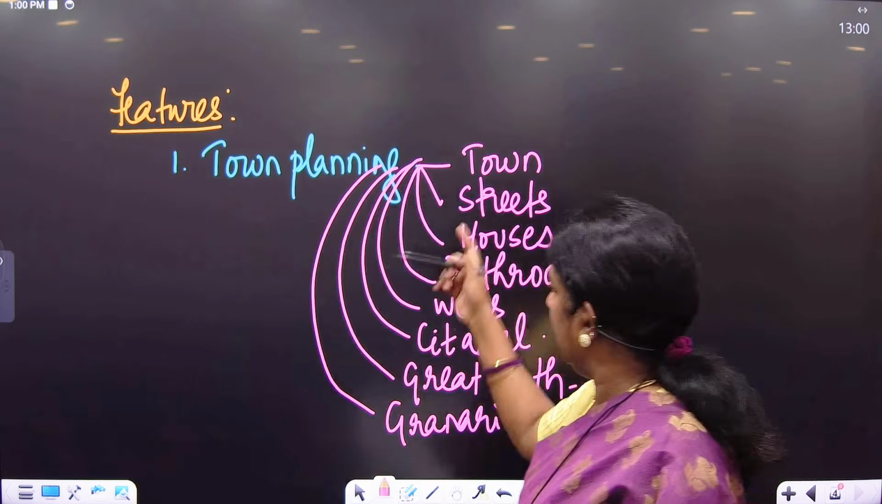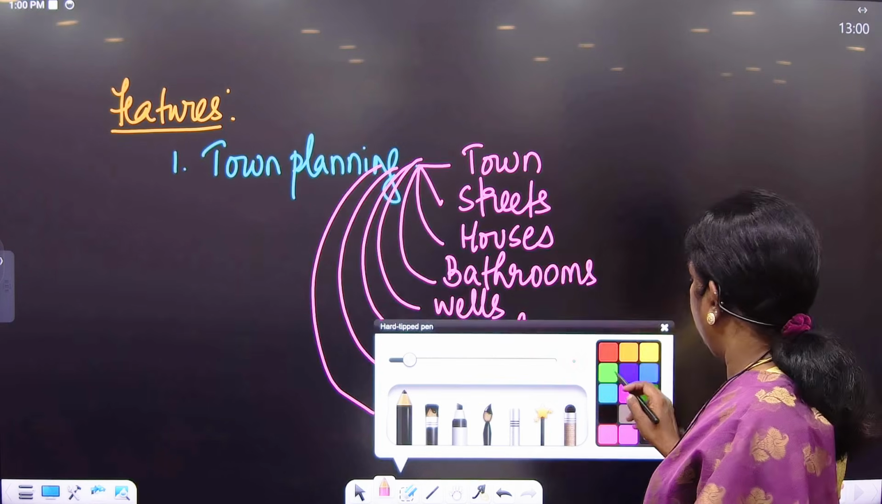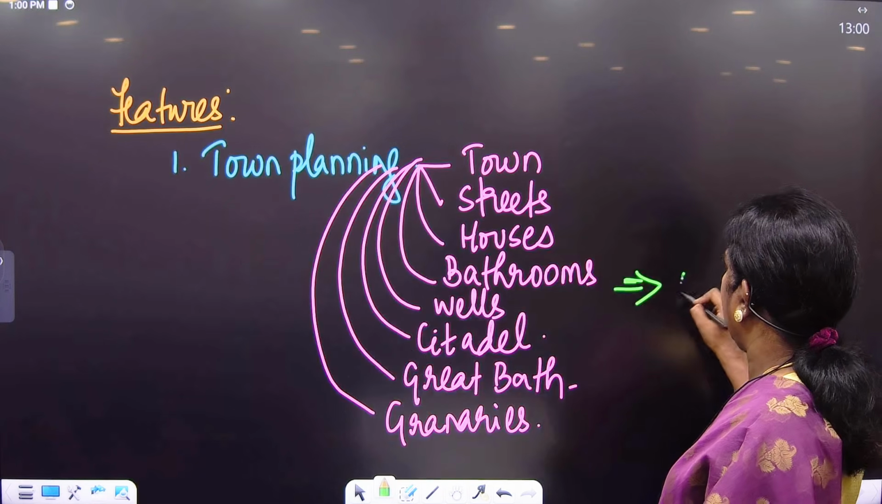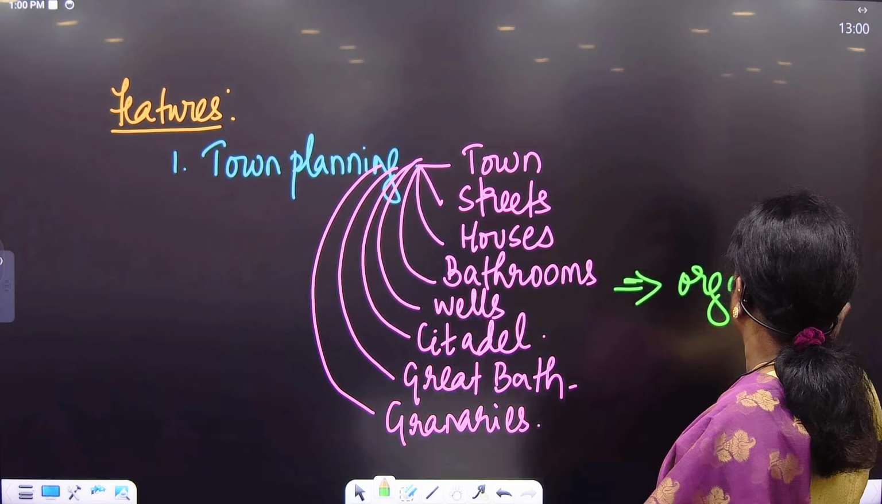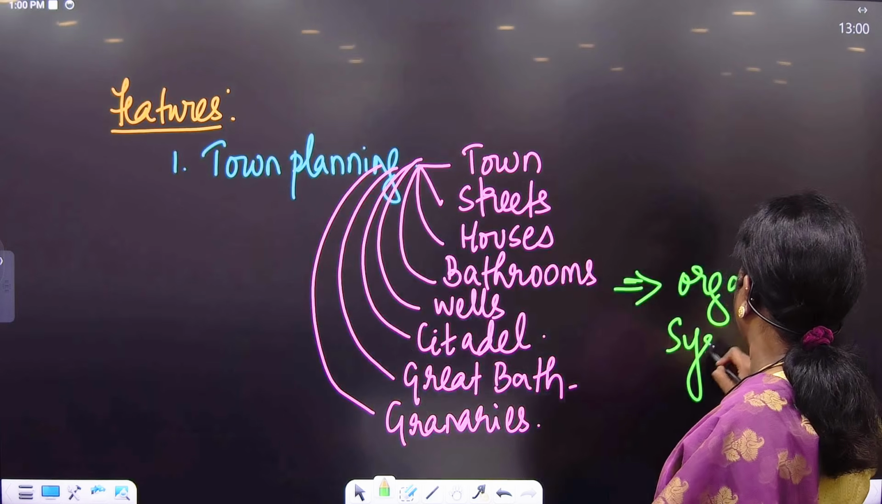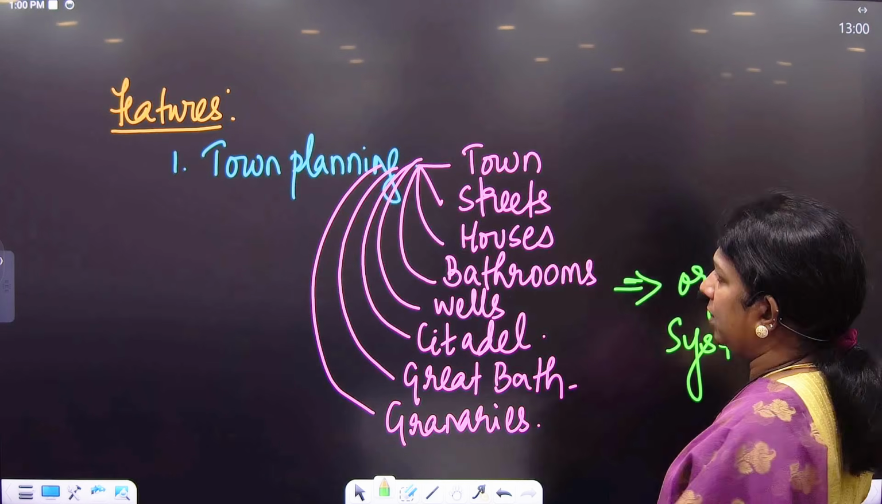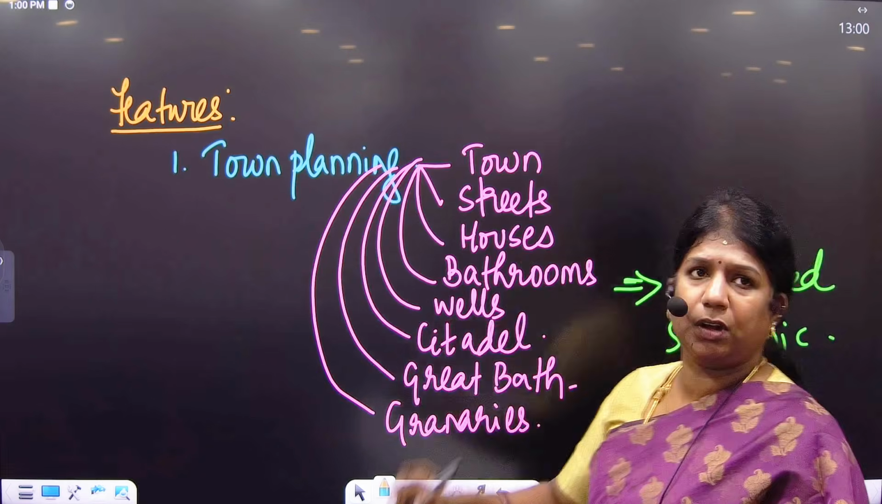in character. So, when you conclude the town planning, how do we conclude? They were highly organized. Harappans were highly organized. Harappans were systematic in nature. This is the first feature we talk about, town planning.